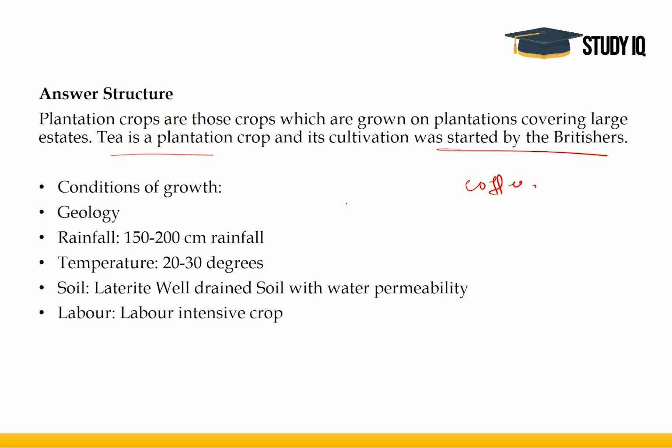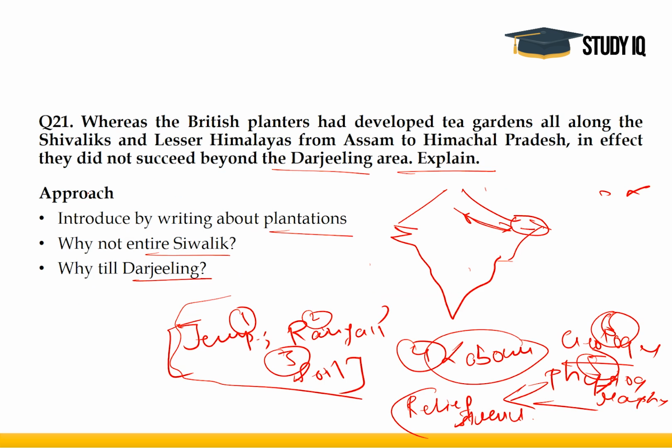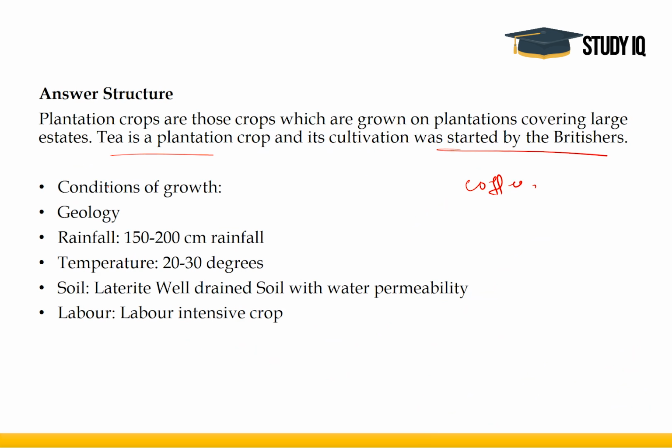Now, the second part is where I will talk about the conditions of growth, that is, why not the entire Shivalik, why till Darjeeling? I have not written the entire answer. I've just given you key points: the geology, rainfall, temperature, soil, and labor. You just have to write that these conditions are required for tea crops, which are available in the Shivaliks of Assam till Darjeeling, and these are conditions which are not available from Assam to Himachal Pradesh. So that will be the answer. It's a very simple question.